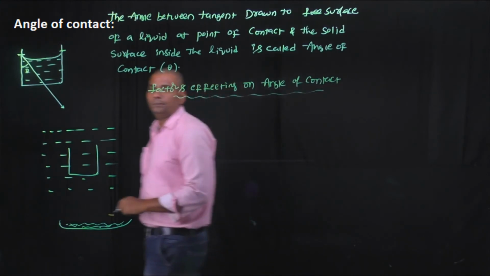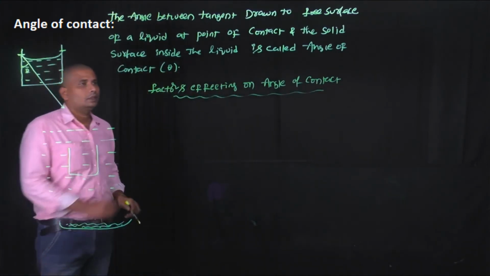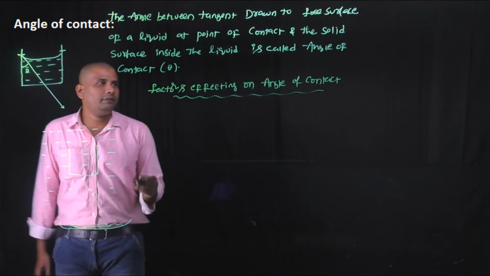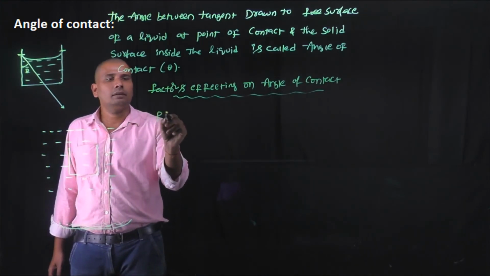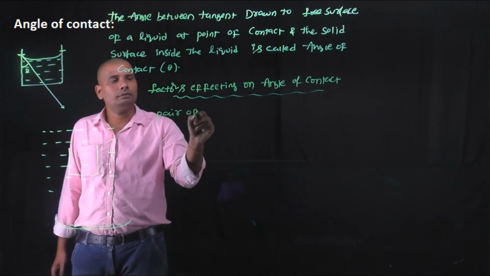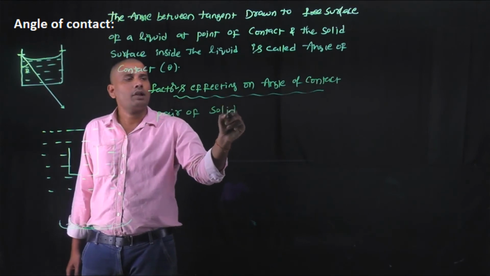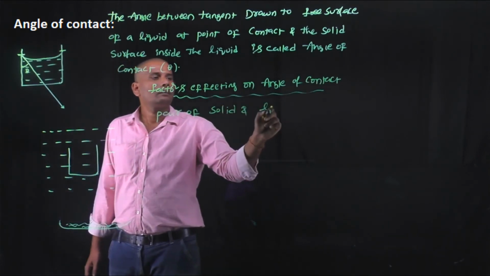The pair of solid and liquid substances affects the angle of contact.